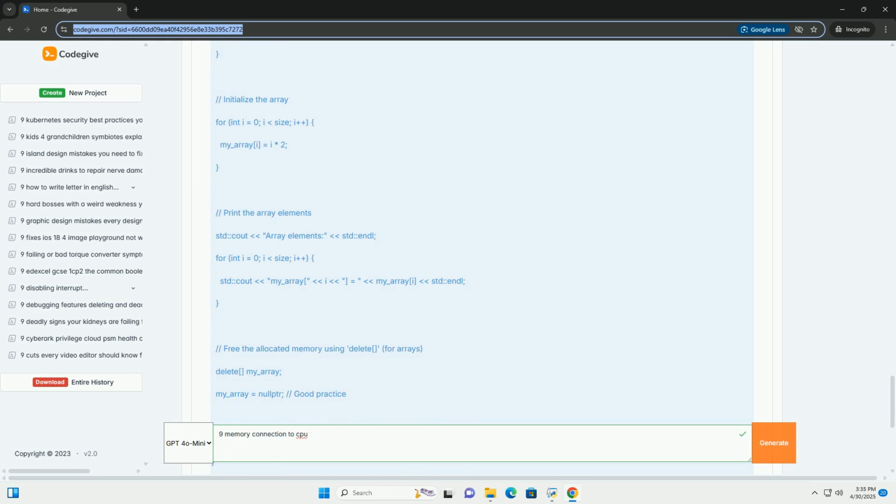5. Factors affecting memory performance. Clock speed. Higher clock speeds generally translate to higher bandwidth. Latency. Lower latency results in faster access times, which can significantly improve performance. Bandwidth. Higher bandwidth allows the CPU to transfer more data per unit of time. Memory channels. More channels increase bandwidth.